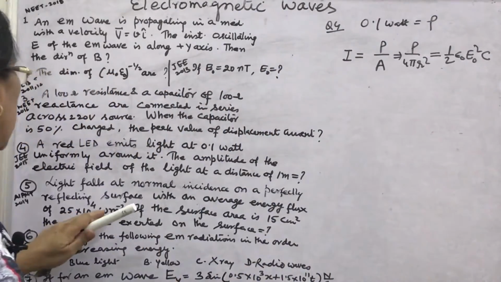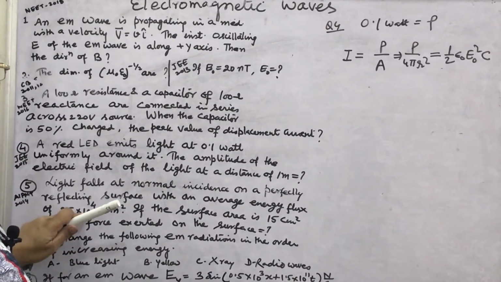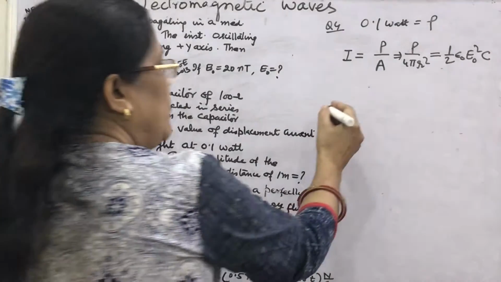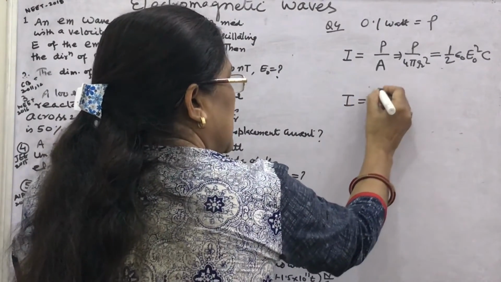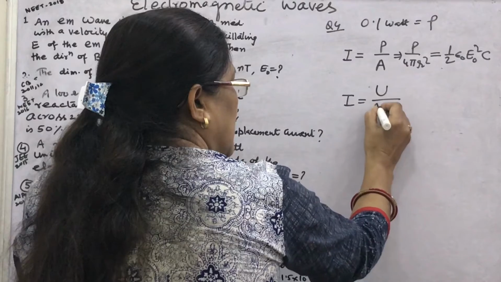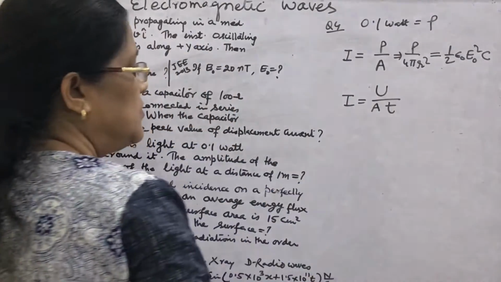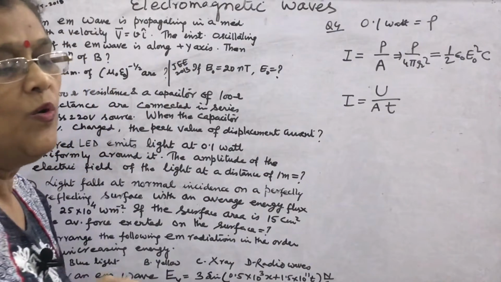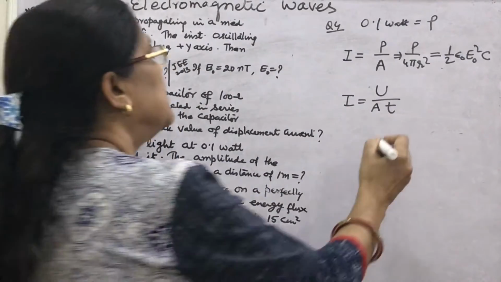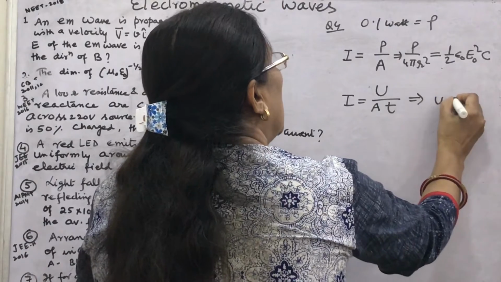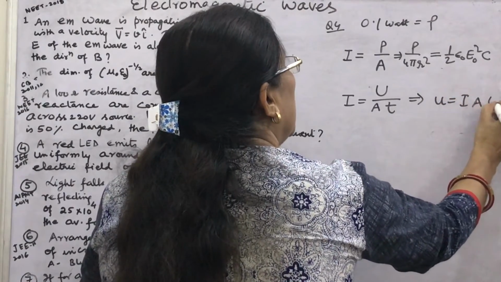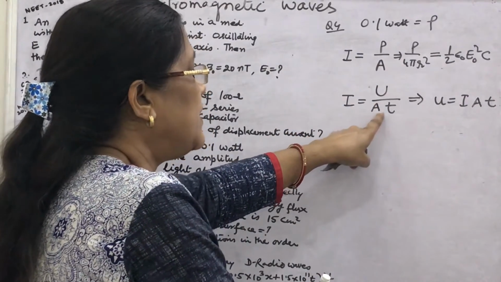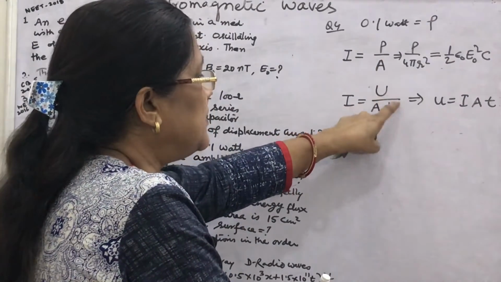Now, since I is 25 into 10 to the power 4 watt per meter square, we have read that for EM waves, the intensity of any source is given by U by AT. This means U equals I, the intensity, into A into T. You know intensity is energy per unit area per second, and energy per second is watt.